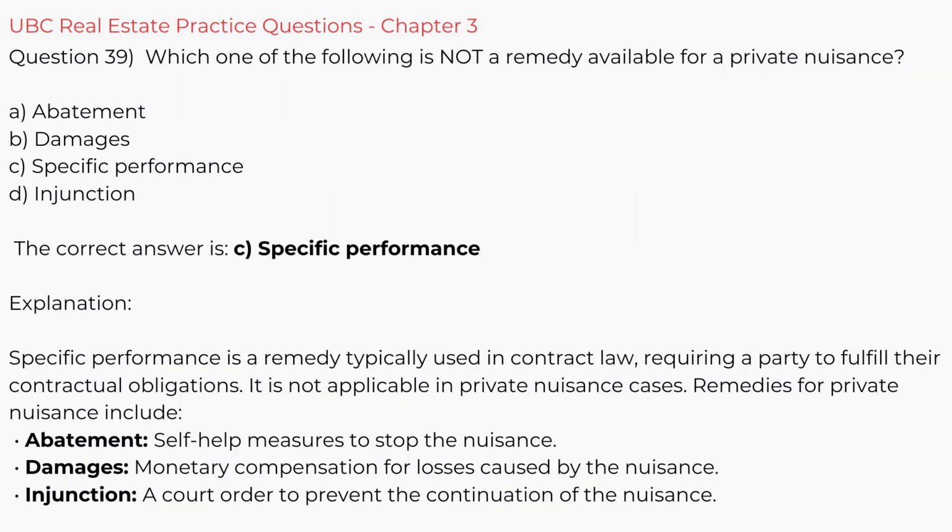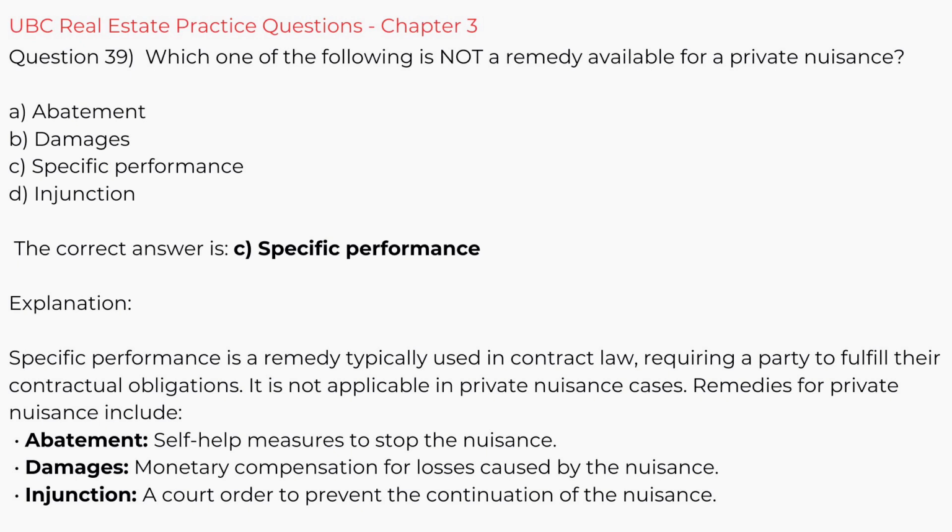Question 39. Which one of the following is not a remedy available for a private nuisance? A. Abatement. B. Damages. C. Specific performance. D. Injunction. The correct answer is C. Specific performance. Explanation. Specific performance is a remedy typically used in contract law, requiring a party to fulfill their contractual obligations. It is not applicable in private nuisance cases.